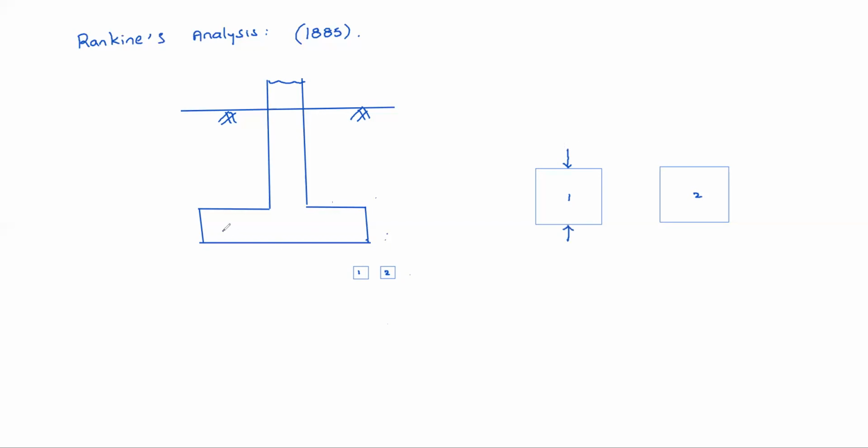QU, because the footing is imposing QU pressure. The footing is at a depth of Df. That means on this side, the pressure will be gamma Df. Gamma is the unit weight of soil. So here this is QU, but here pressure is gamma Df, right? So this QU is major principal stress, sigma 1. What about sigma 3?